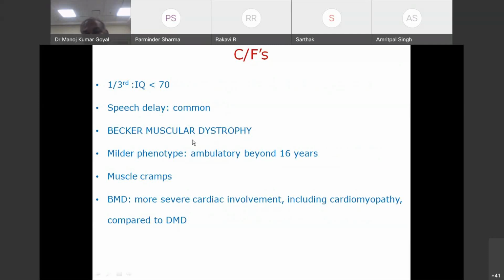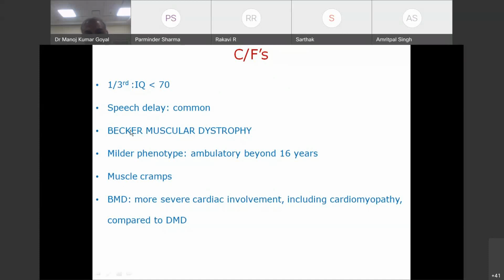Now, Becker's muscular dystrophy is a milder phenotype of Duchenne, where the definition is ambulatory beyond 16 years. And in between these 13 and 16 years are outliers. That is, other dystrophinopathies, neither fitting into Duchenne, nor fitting into Becker's. These are the patients where, we have already discussed that depending on the type of mutation and how much and what kind of dystrophin is produced, we are going to get different phenotypes.